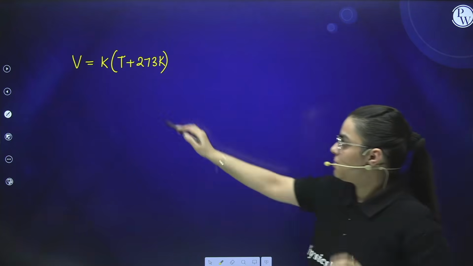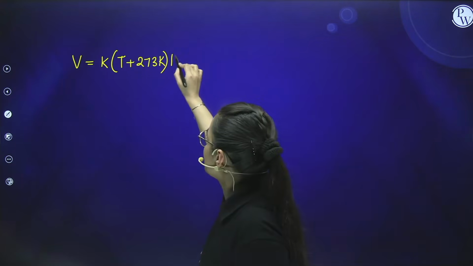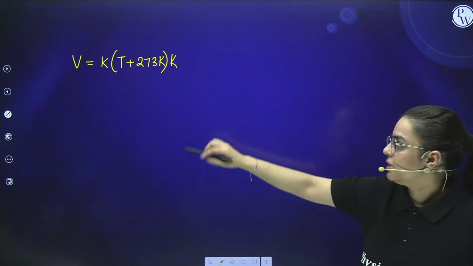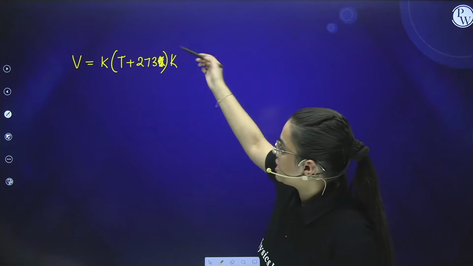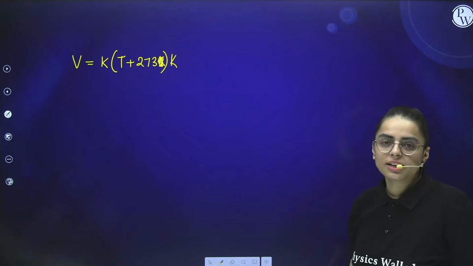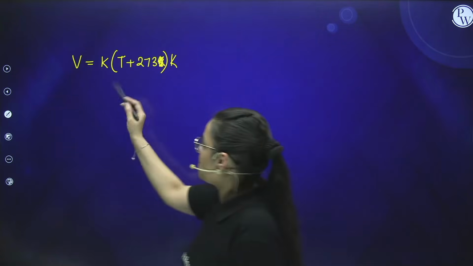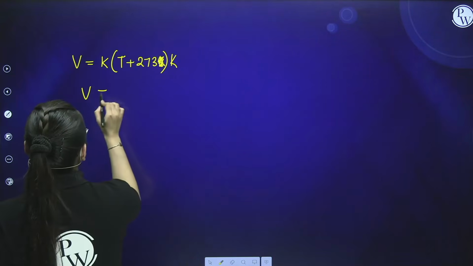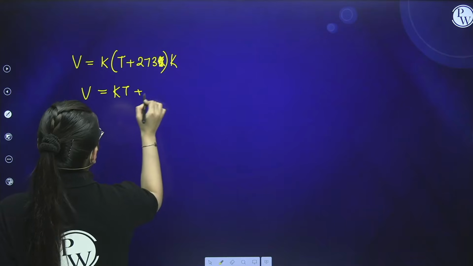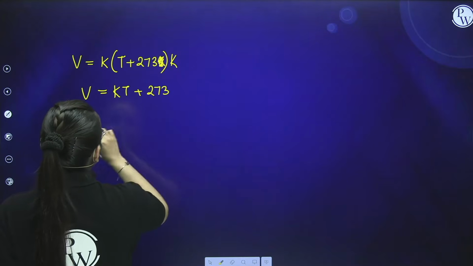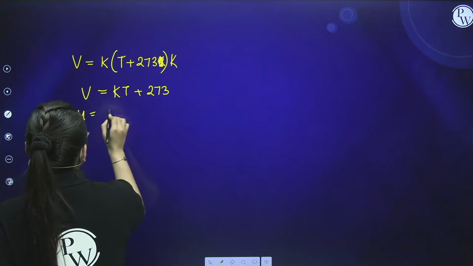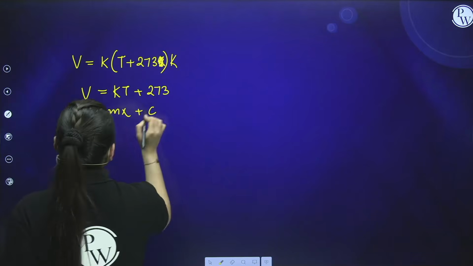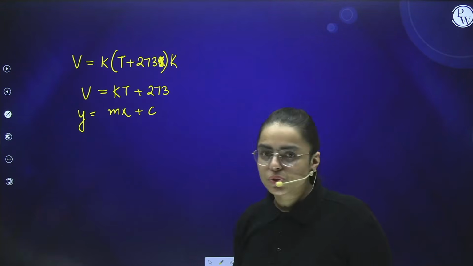Now I have basically changed my temperature. Clear? Now this I have written, you can either write it inside or outside, it is the same thing, it is the unit, the Kelvin, right? Now if I open up, what I'm going to get is V is equal to KT plus 273. Now students, see, y is equal to mx plus c. It is the same thing, y is equal to mx plus c.